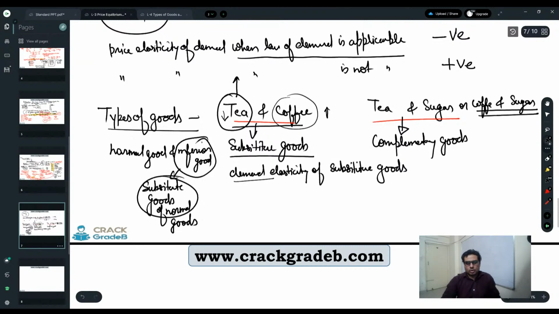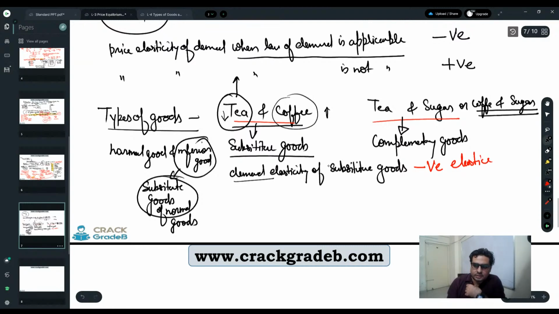So substitute good means if the price of a good is increasing, then definitely its demand is going to decrease, and at the same time, because its demand decreases, the demand for the substitute is going to increase. So that is why it is always negative elasticity, negative elastic.